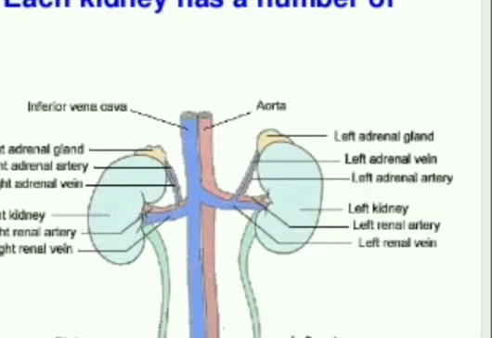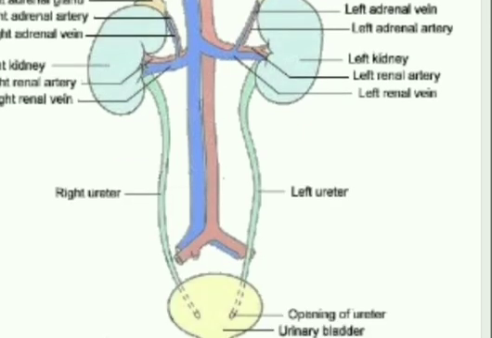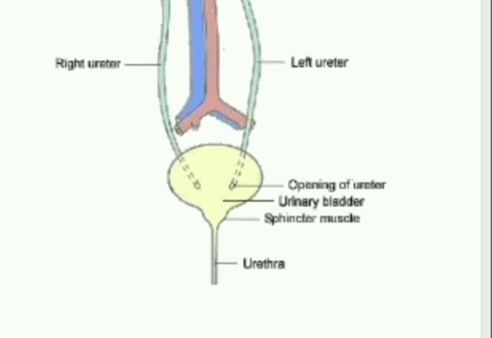These two kidneys are joined with these two ureters. Ureters are the tube-like structures which join the kidney and your urinary bladder. And what is the urinary bladder? That is the place where all your urine gets collected.